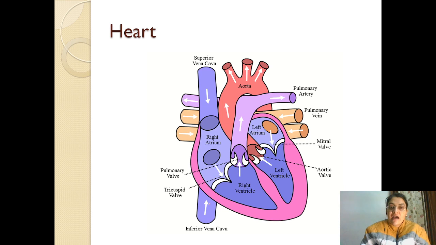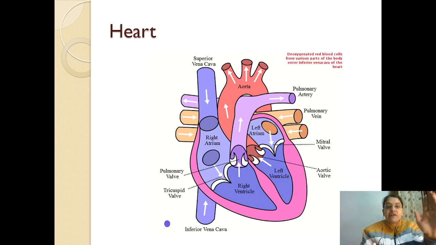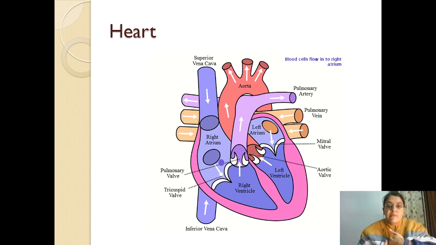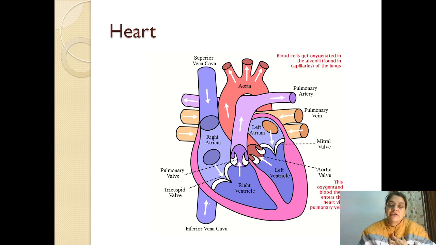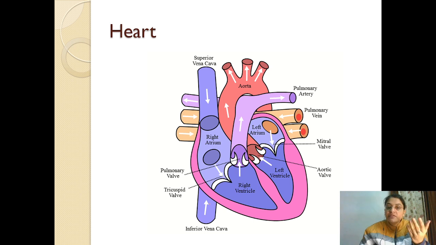And next, the heart is a very important organ. It is situated in between our lungs in the chest region, and it is tilted a bit towards the left. Therefore it is said that the heart is on the left because it's tilted towards the left, but it is present in the center of the chest. If I talk about the size of the heart, close your fist, a non-working fist. This is the size of your heart. If I talk about the shape of your heart, it is triangular in nature, broader towards the upper side and narrow towards the base.